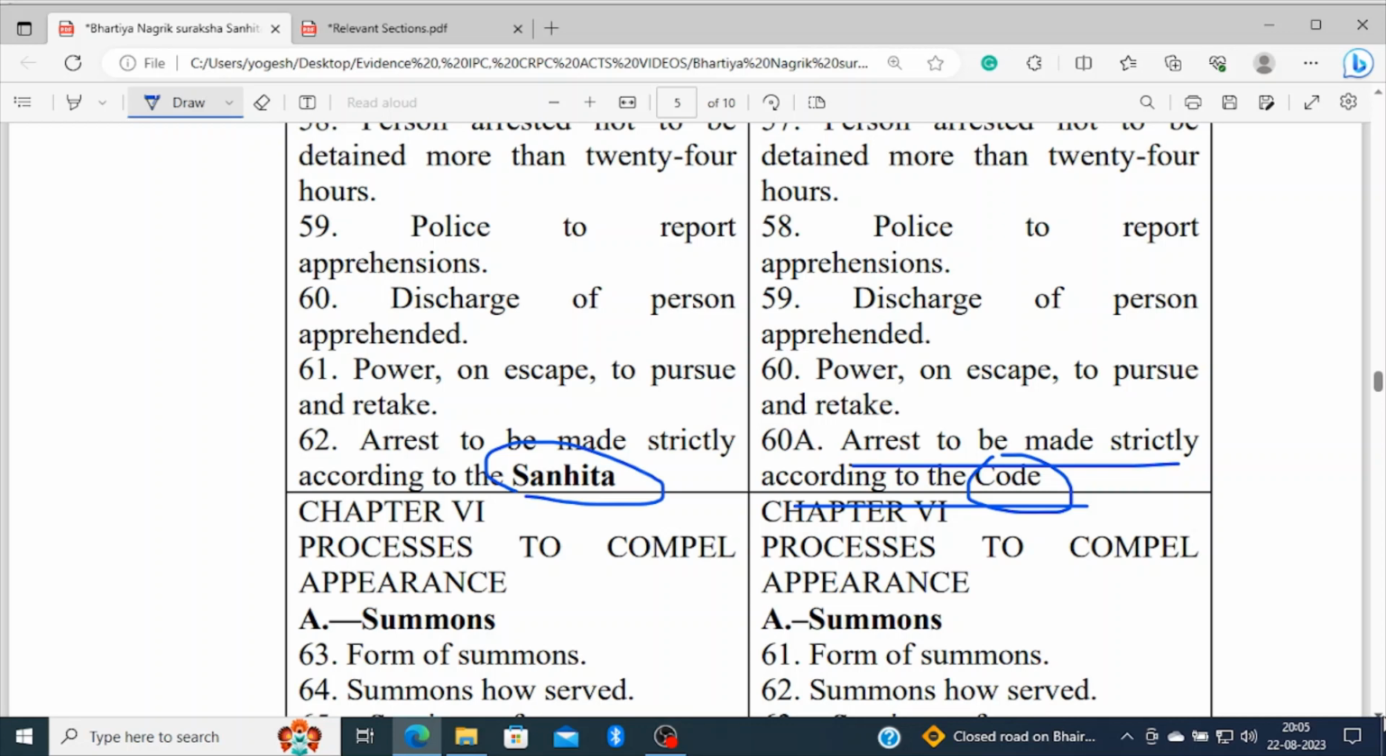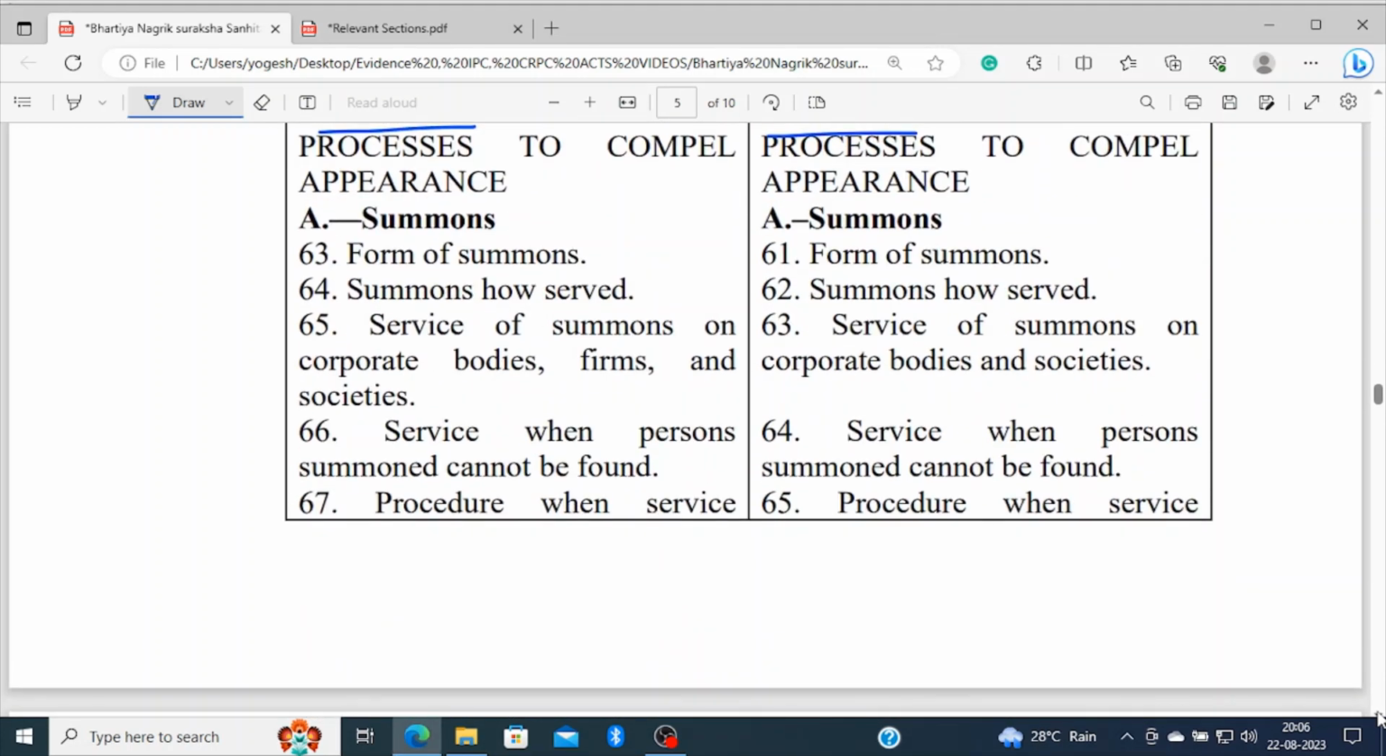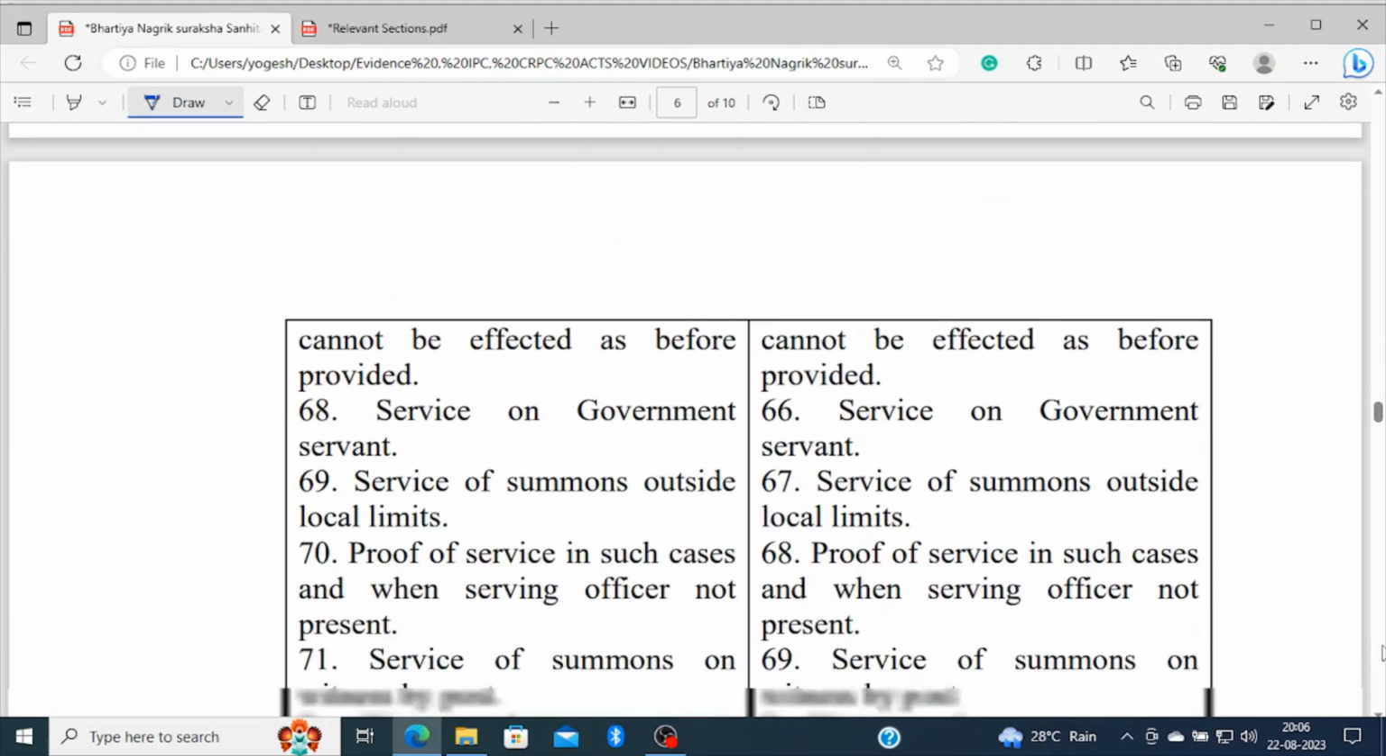And now chapter 6, processes to compel appearance. Both chapters have the same number, chapter 6, in the Bharatiya Nagarik Suraksha Sanhita and in the Code of Criminal Procedure. Both chapters are the same except for the sections. Summons, form of summons, is section 63 in the new Sanhita, and section 61 in the Code of Criminal Procedure. And now we shall proceed further.